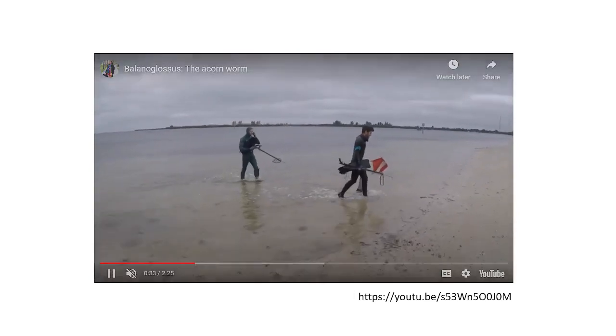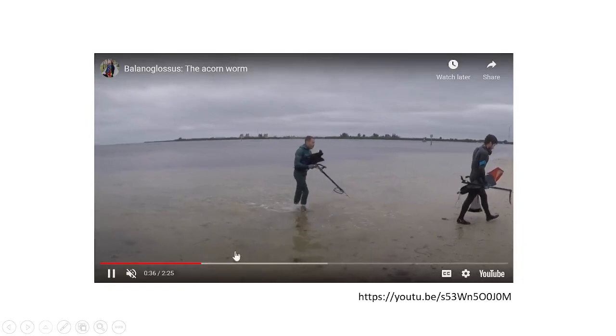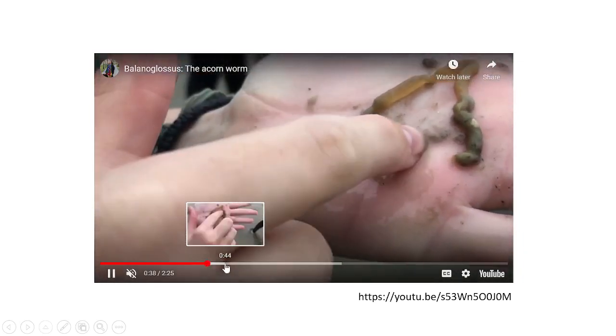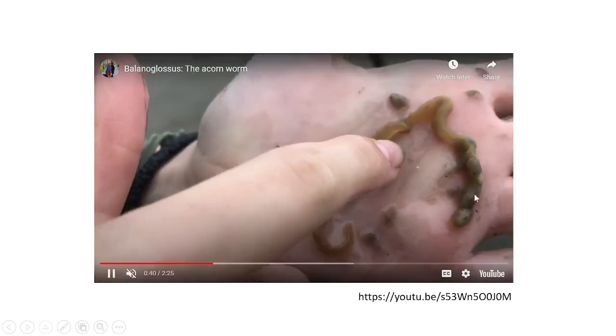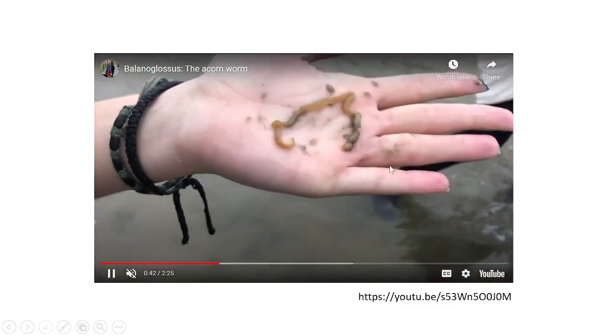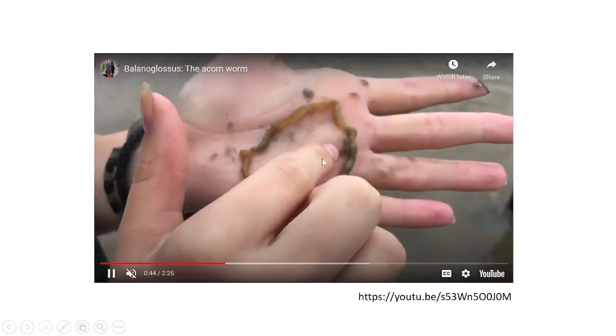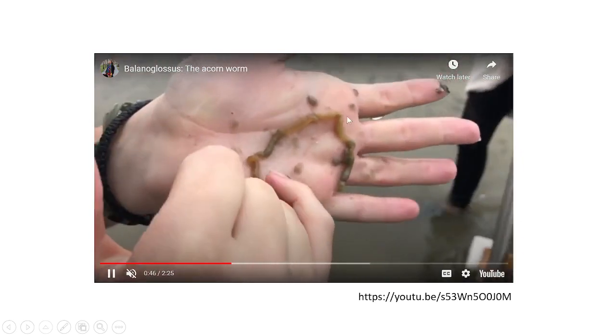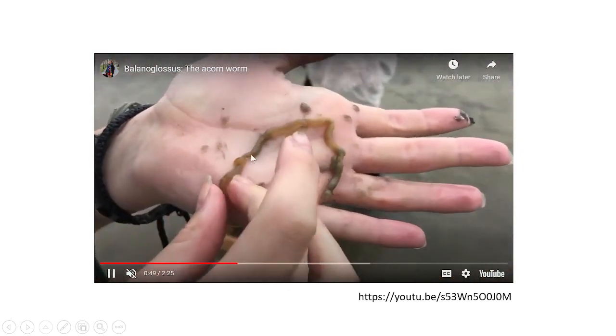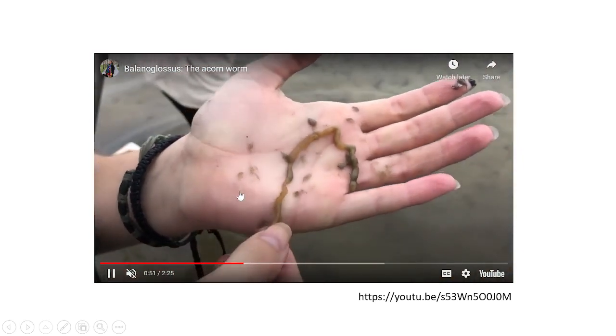That's a starfish. Here you can see the acorn worm. This is the proboscis region, which is followed by the collar, the genital ridge, the intestine, and you can see the anus.